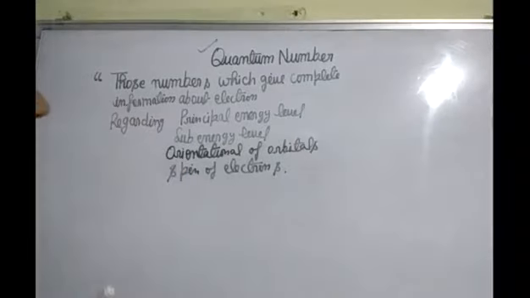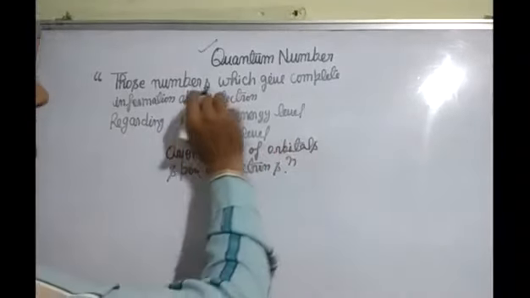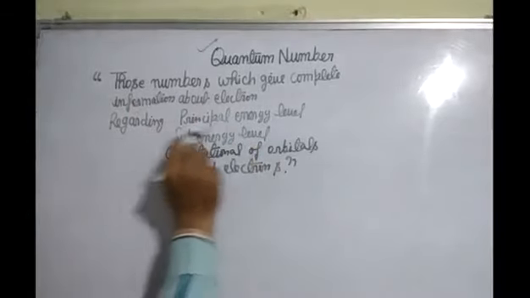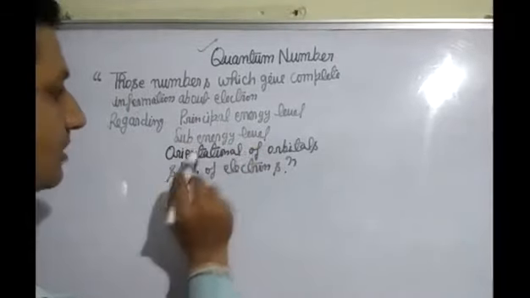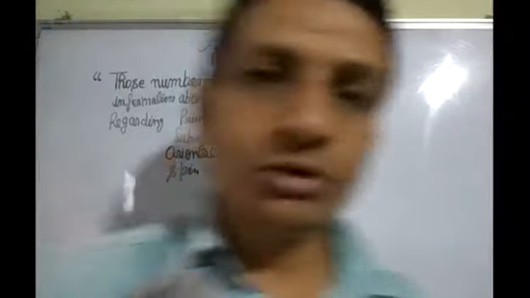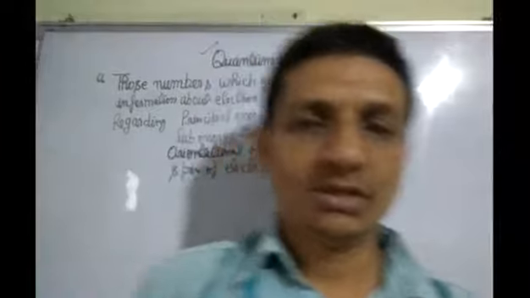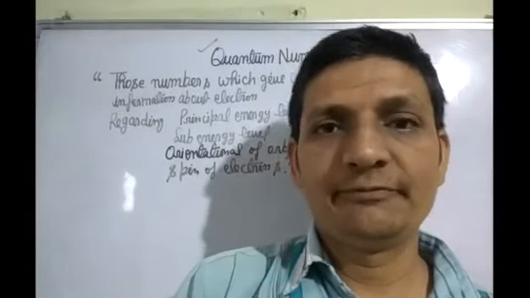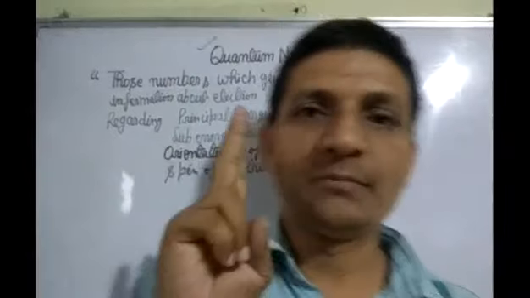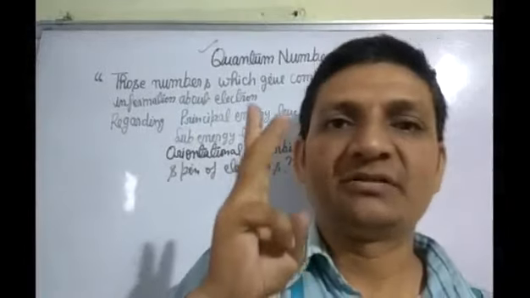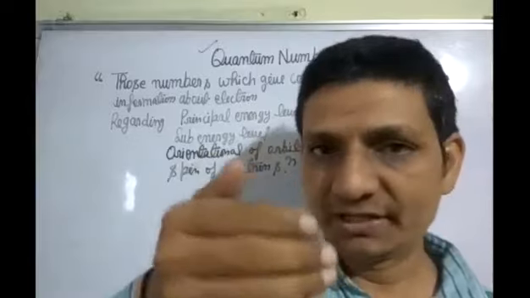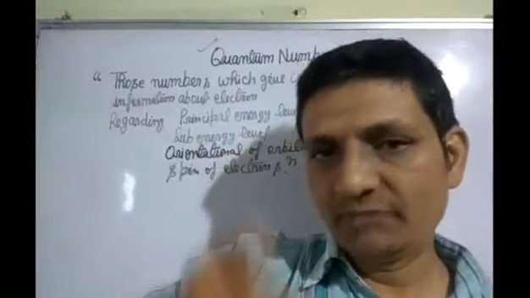Those numbers which give complete information about electron regarding principal energy level, sub energy level, orientation of orbitals and spin of electrons are called quantum numbers. The quantum numbers are of four types. Number one, principal quantum number. Number two, azimuthal quantum number. Number three, magnetic quantum number. Number four, spin quantum number. We will discuss about all quantum numbers one by one.